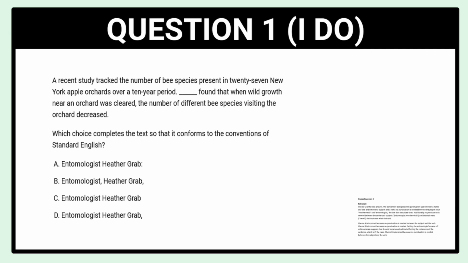With these kinds of questions, what I've noticed in the SAT is the pattern that they don't want you to actually add any punctuation, especially when there's a name, because the name is important to the overall coherence of the paragraph. If you took out the name and just had entomologist, the entomologist found that when wild growth near an orchard was cleared, it's not as specific as giving the name. You also don't need commas around the name, saying it's non-essential when it is essential. It also doesn't make sense to say entomologist, then a colon, and then found that when. It just doesn't work.